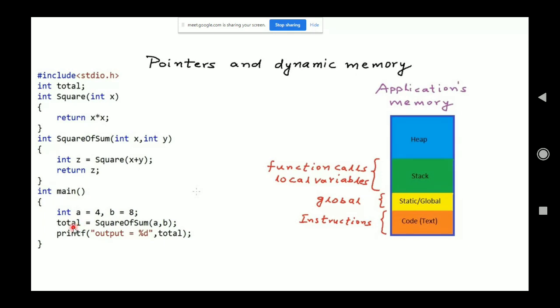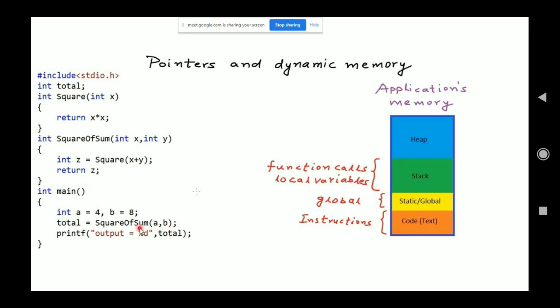Where is total written? Total is written outside every other function. You can see at the top, after stdio.h, we have written total. So total is a global variable. Remember, total can be accessed by this function, and by this function. Now, the next instruction was total equals square of sum, and we have passed a and b.